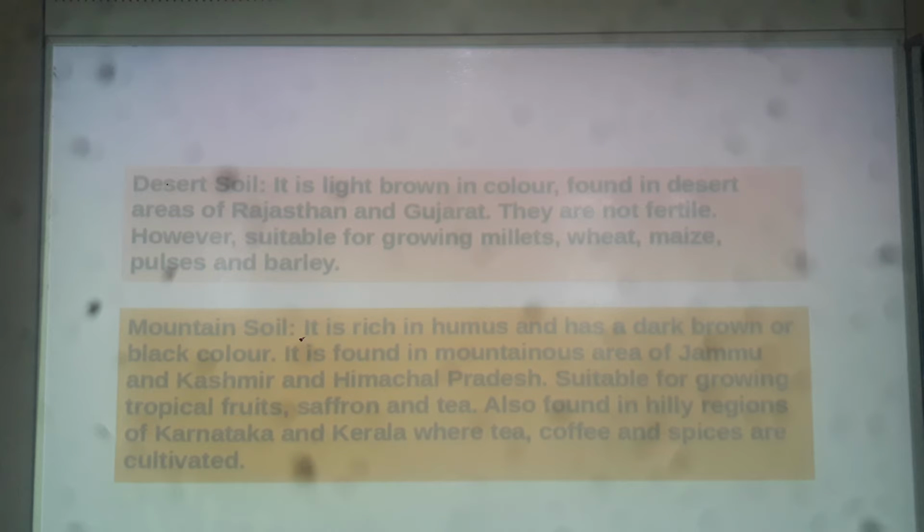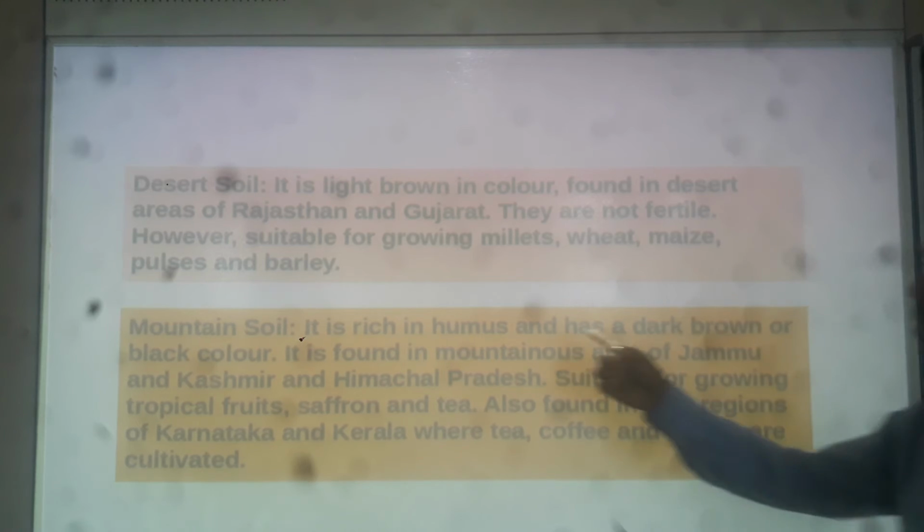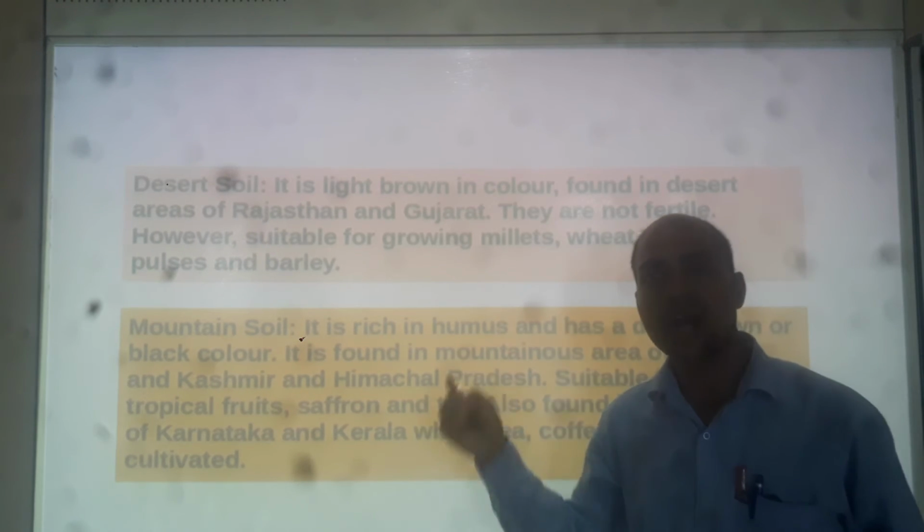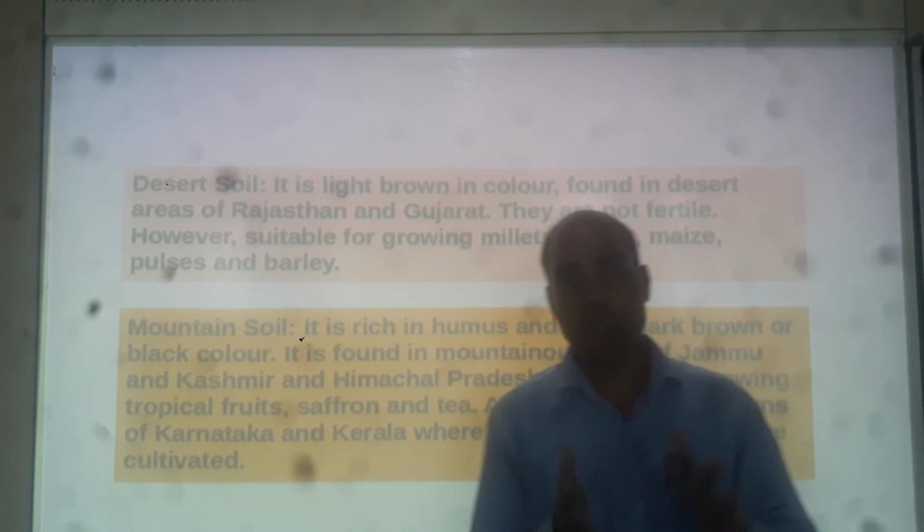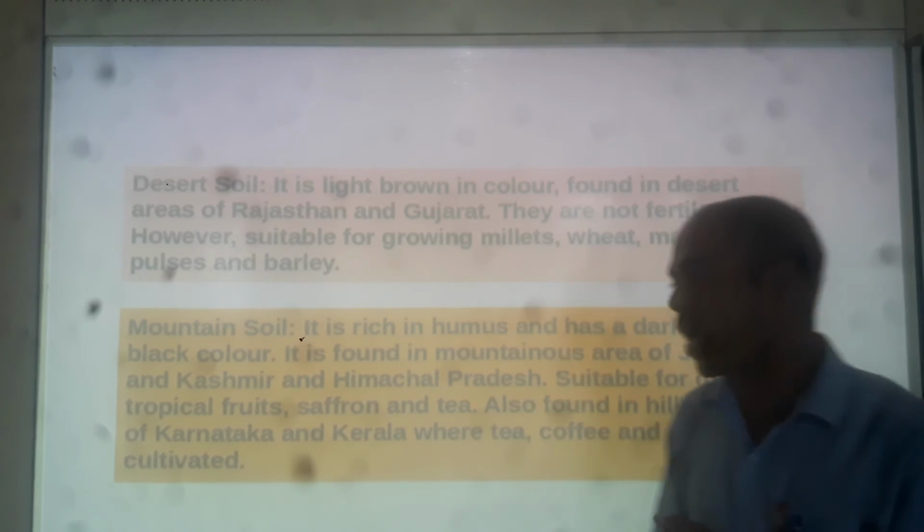So mountain soil is rich in humus and has a dark brown or black color. Mountain soils are generally rich in humus. What is humus? Humus is the dead parts of plants and animals that got mixed in the soil.